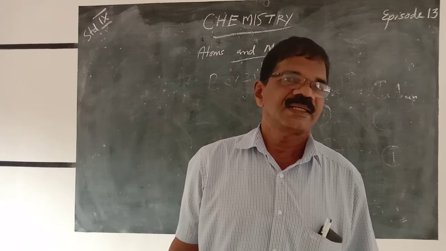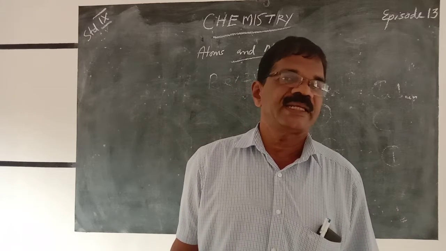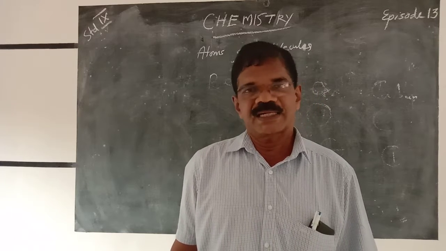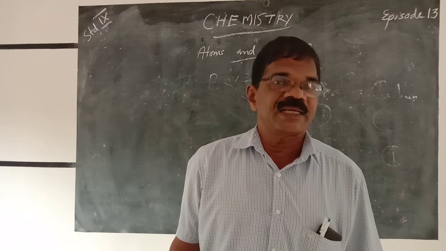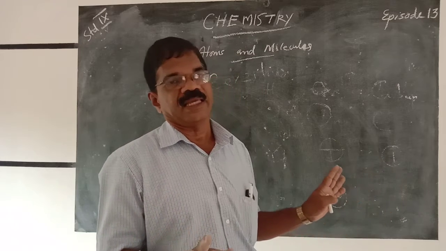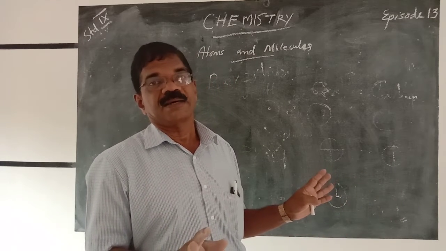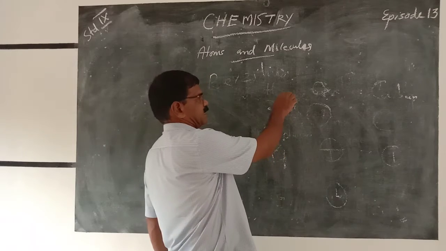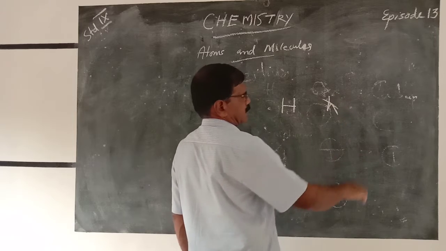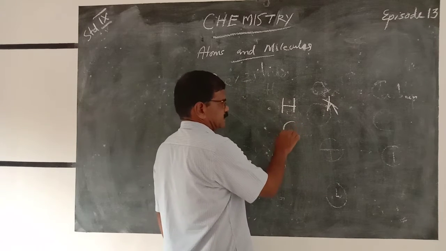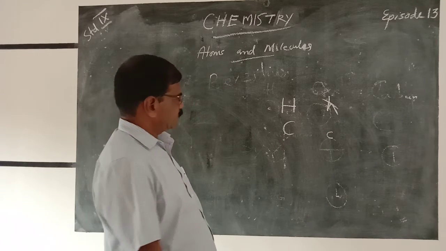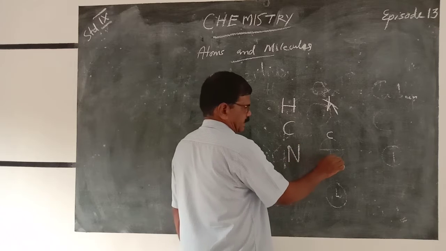118 elements. The first letter of the name of the element. We don't bother about the name, either English or Latin, you can study later. The first letter of the symbol must always be a capital letter. For example, hydrogen is simply H, not h, it is wrong. The first letter of carbon, C, not c. Like the first letter of nitrogen, N, not n.